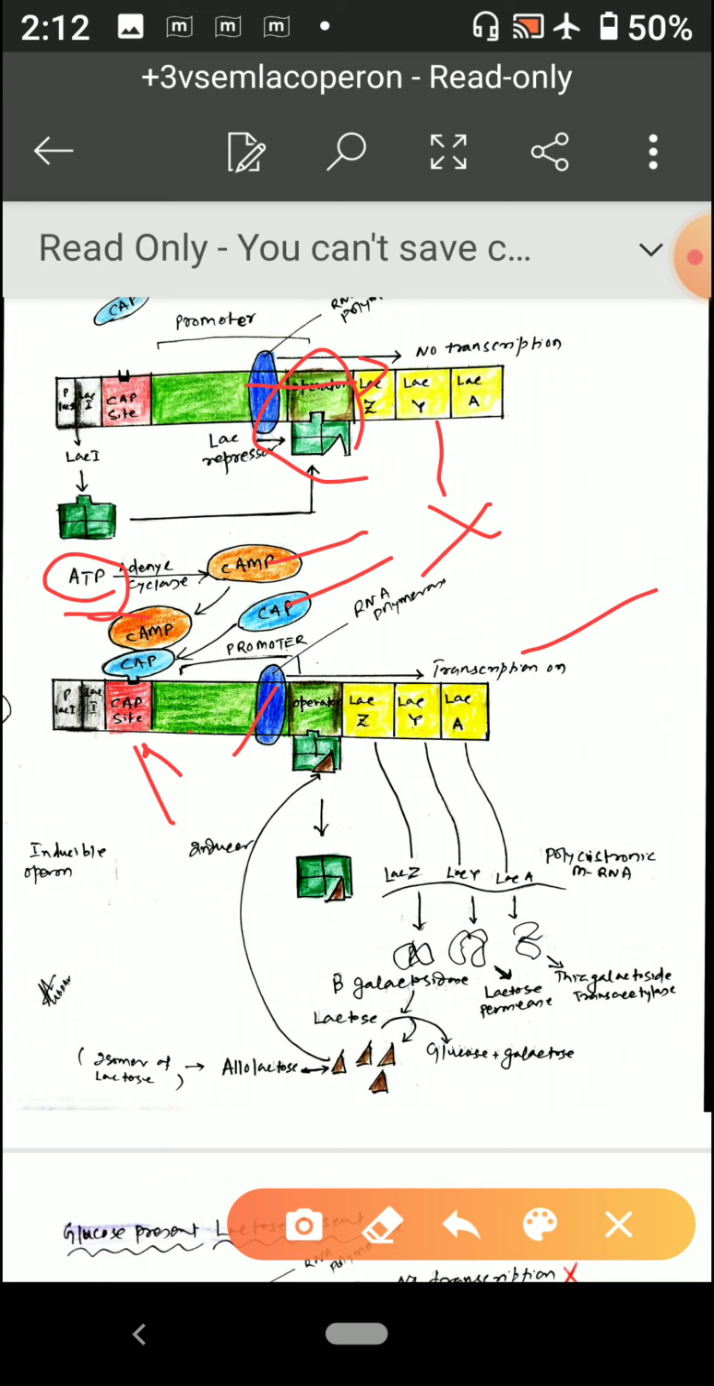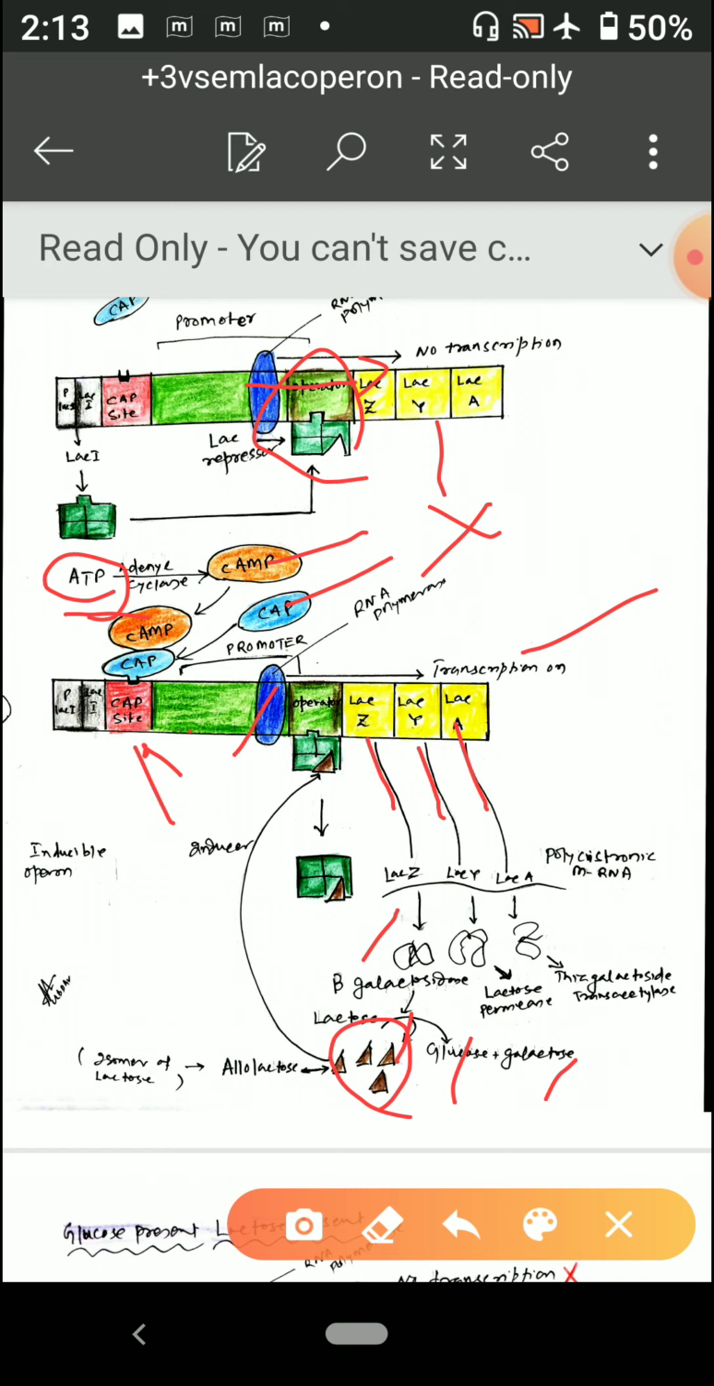So actually what happens, if there is no glucose and there is lactose, this is the most ideal condition where it functions. So this LacZ, LacY and LacA will be transcribed to form an mRNA. It is a polycistronic mRNA, and this LacZ will produce beta galactosidase. This beta galactosidase converts the lactose to glucose and galactose, and to some extent it forms allolactose.